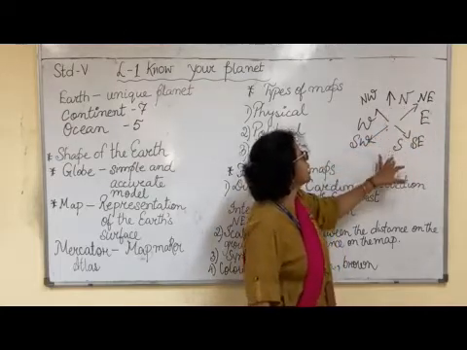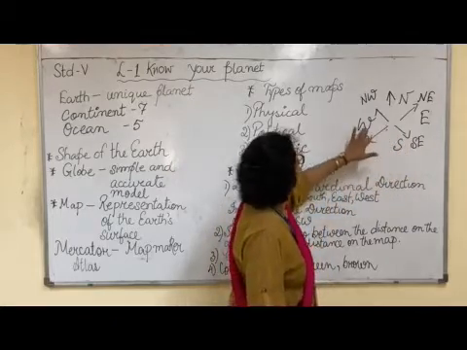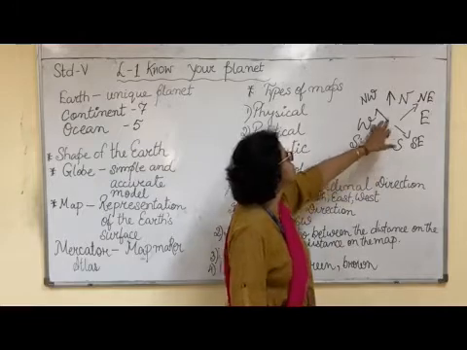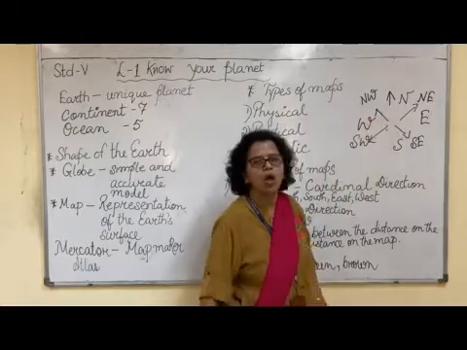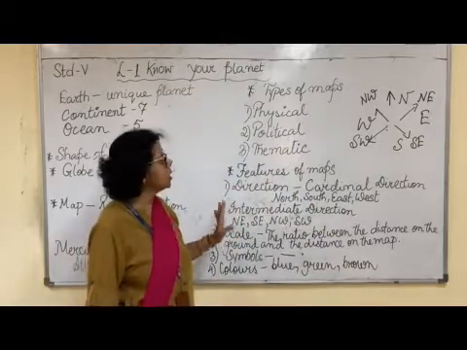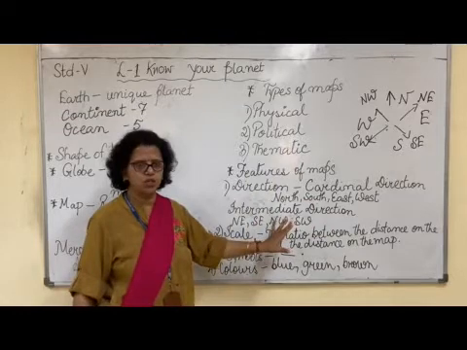If it is between south and east, it is called southeast. If it is between west and south, it is called southwest. And if it is between north and west, it is called northwest. So these, northeast, southeast, northwest and southwest, are called intermediate directions.